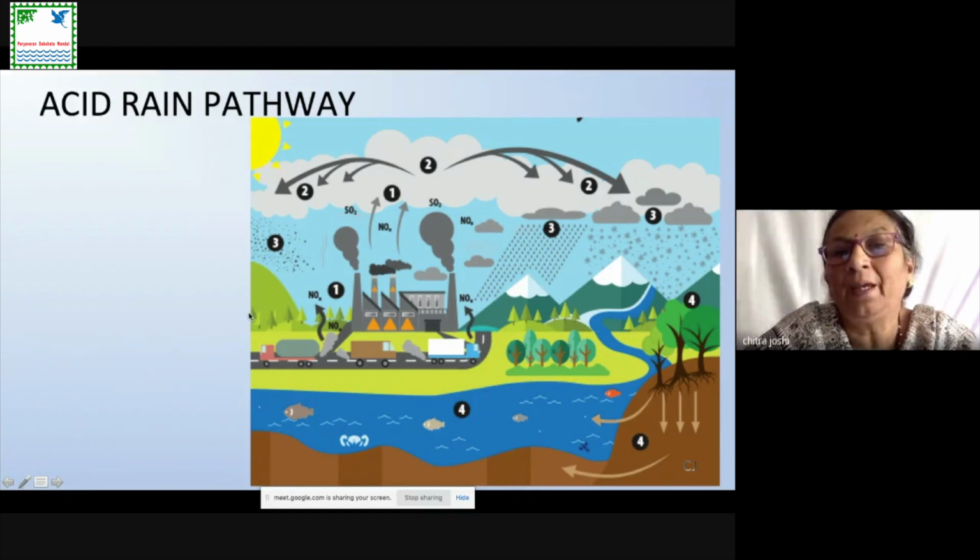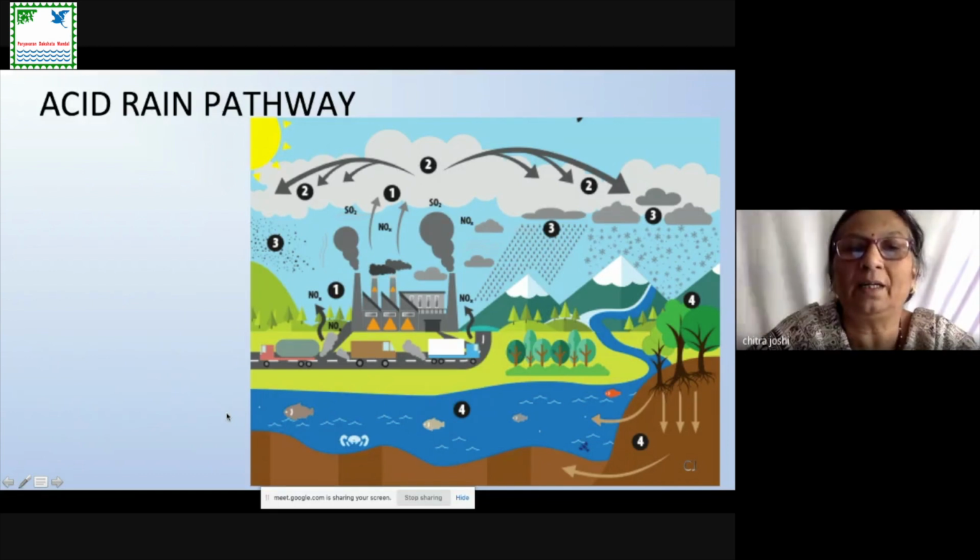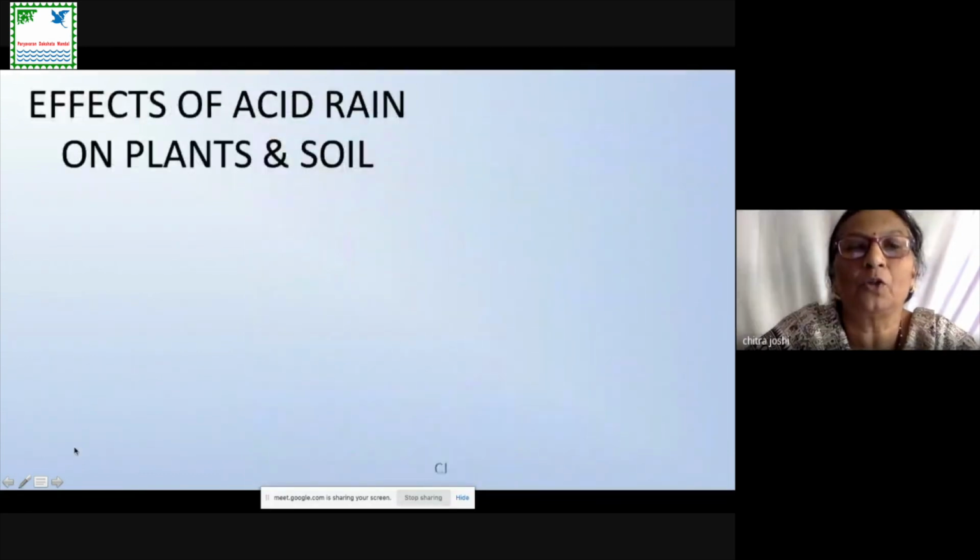Further, this rainwater flows and mixes with the seawater. When it gets mixed with the seawater, the seawater gets contaminated because of the acid rain. And you know that salt is prepared from seawater. So ultimately, the salt that we get is contaminated because of this rainwater. Now, the effect of this acid rain we are going to see in short.